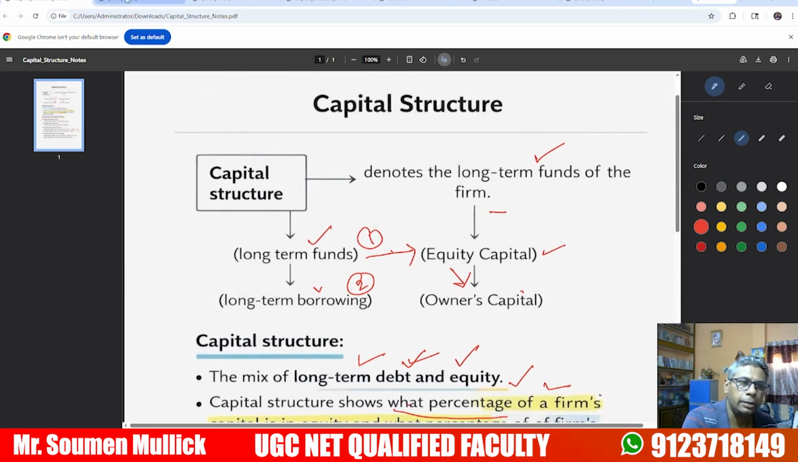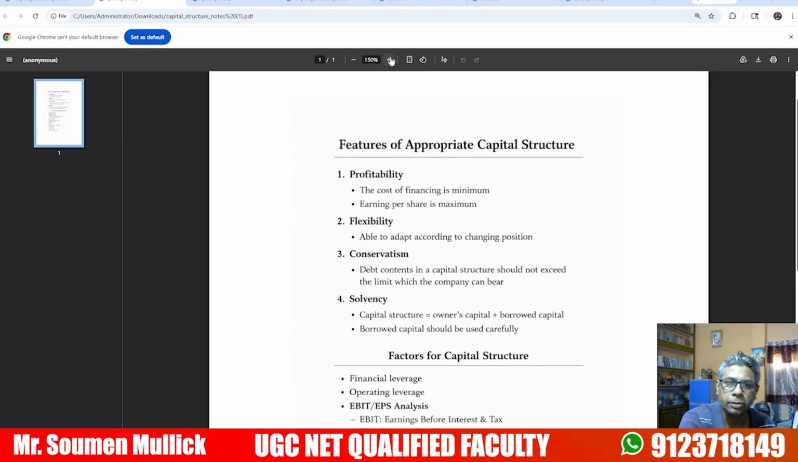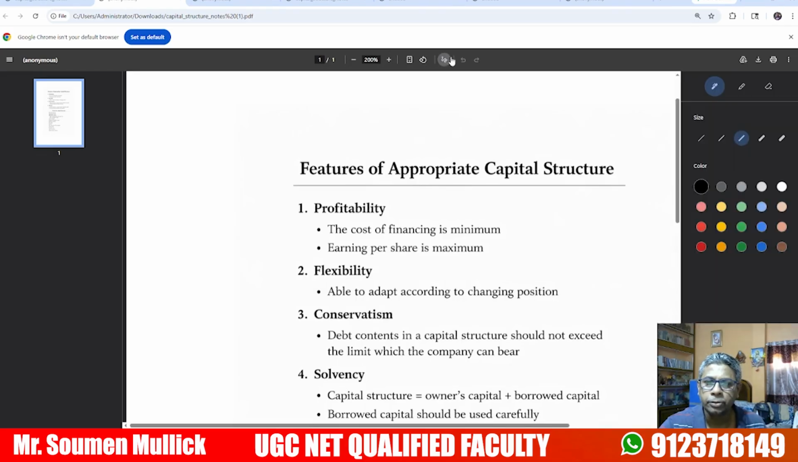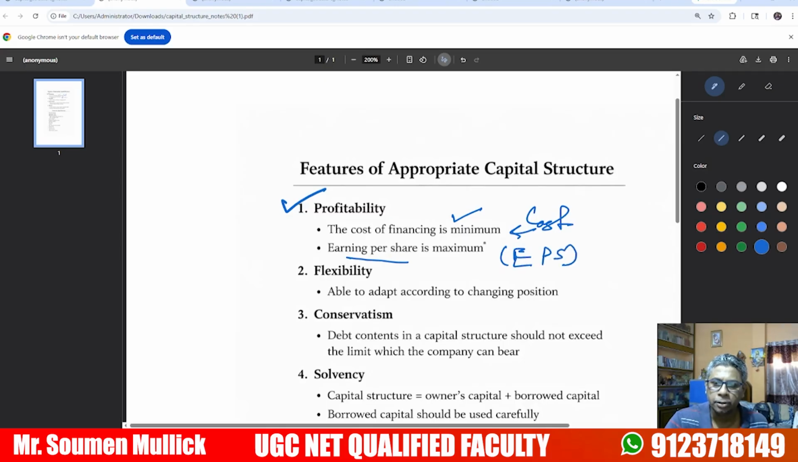Okay. Next, what are the important features of capital structure? The features can be identified: profitability is one of the important features of capital structure. The cost of financing should be minimum, and earning per share, EPS, is very important. Earning per share should be maximum. If I can minimize the cost, then we can increase the earning per share.